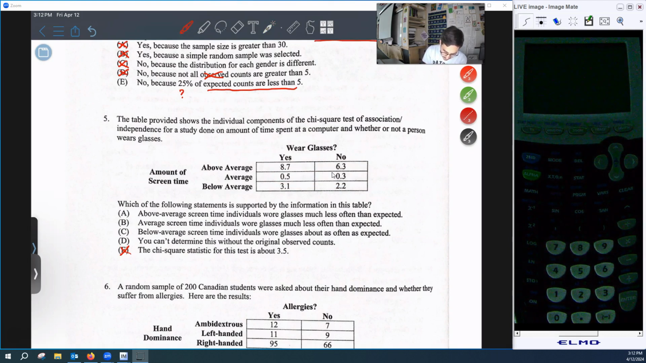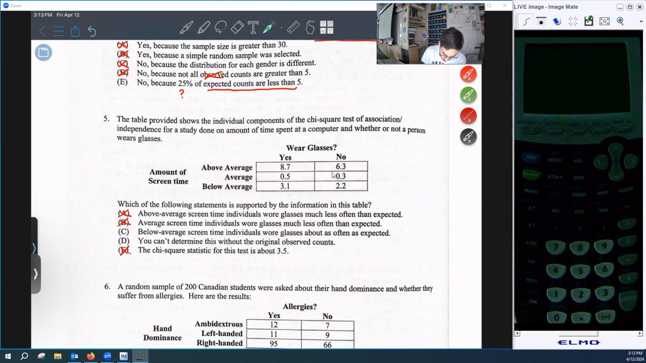above average screen time individuals, so these ones right here, wore glasses much less often than expected. I can't say for sure. It might be less often, but it might be more often. The components don't tell us whether it was greater or lower. B, average screen time individuals wore glasses much less often than expected. I would say no to that. I would say that they wore glasses about as often as expected. Remember, those contributions are close to 0.